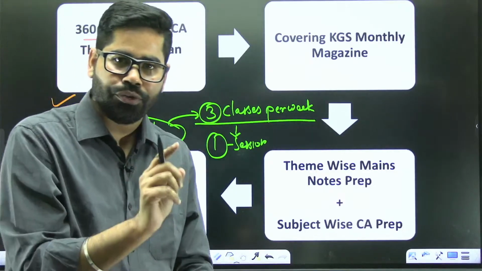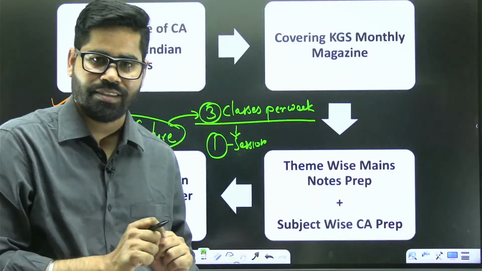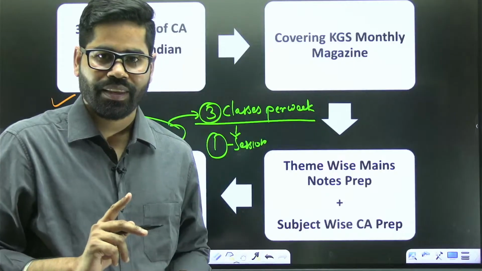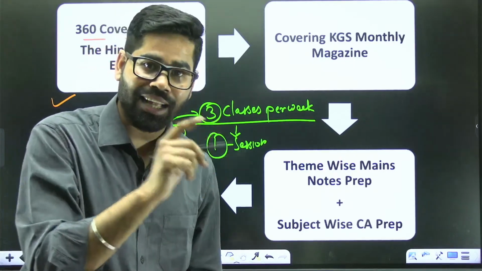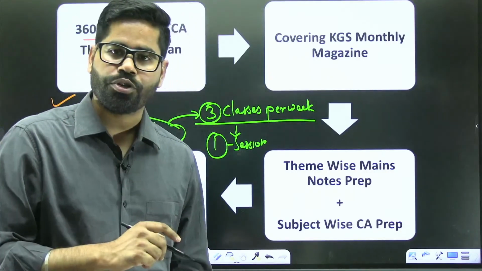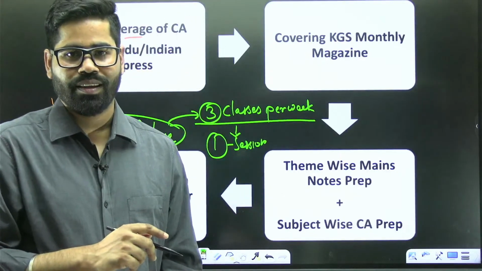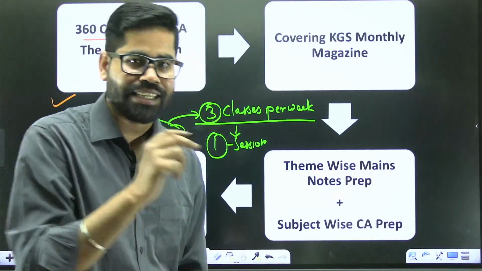It means in 2 sessions we will discuss the current affairs, and in one session we are going to cover answer writing and practice. We will do the practice of questions and the answer writing in the class itself. So that is going to be one additional feature of Adhyan batch this year.